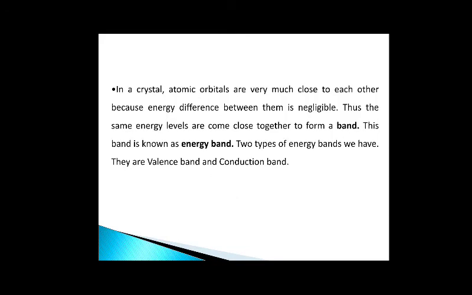Now let us see a crystal. In a crystal body, the atomic orbitals are very close to each other. This is because of the negligible energy difference between them. Thus, the same energy levels come close together to form a band. This band is known as an energy band. We have two types of energy bands: one is the valency band and the second one is the conduction band.